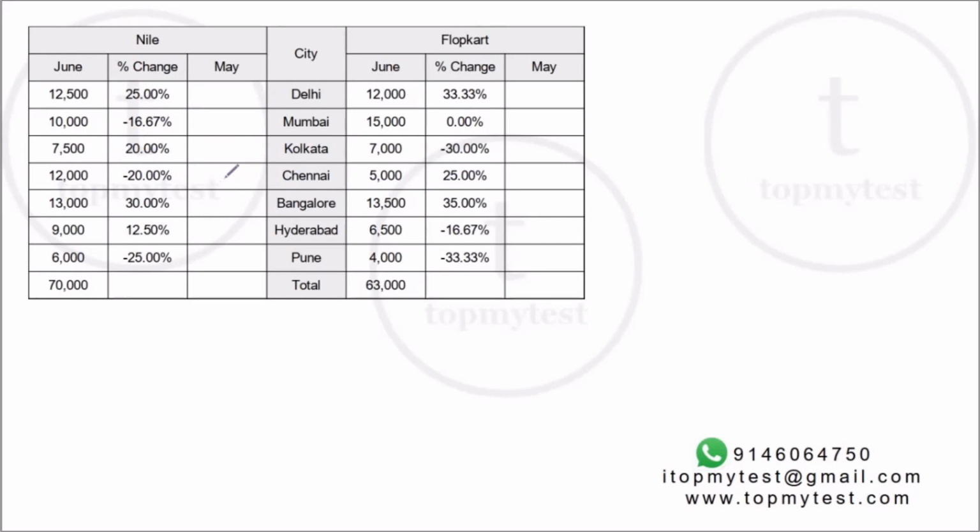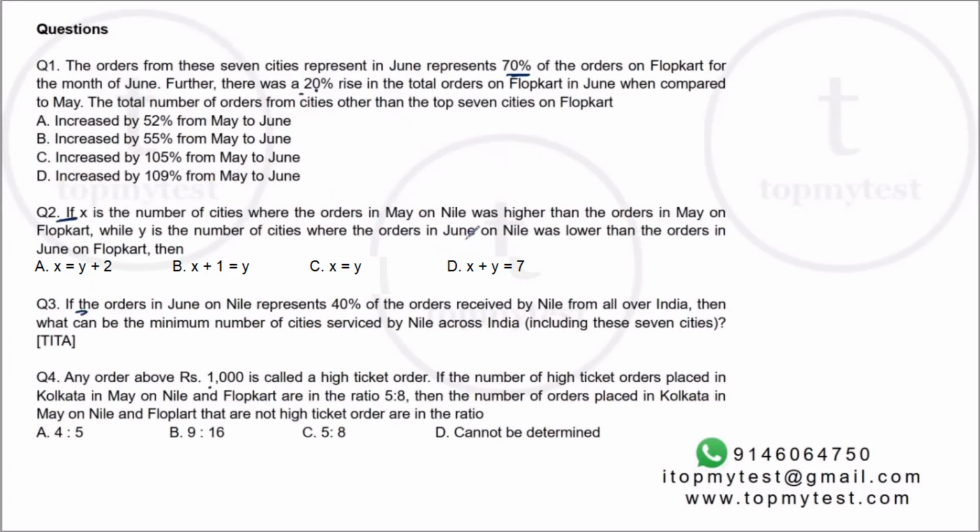Now, before we do that, if you are running short of time, suppose this is the very last set you're attempting, you can actually do a couple of questions from here even without solving the entire one. If you read through the questions, question number 3 says, if the orders in June represent 40% of the orders placed from all over India, what can be the minimum number of cities serviced across India, including these 7 cities? So this does not require you to calculate May values at all, which is missing.